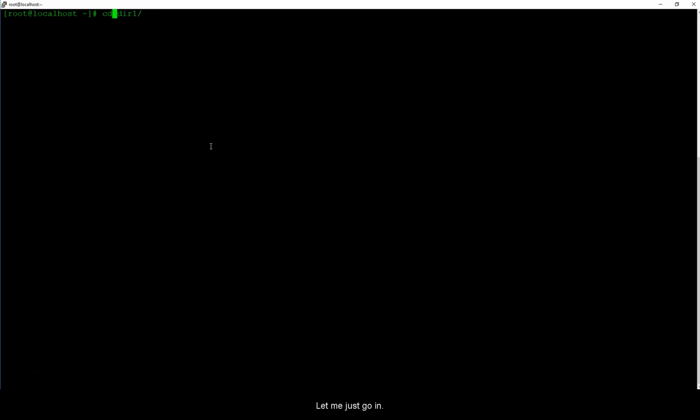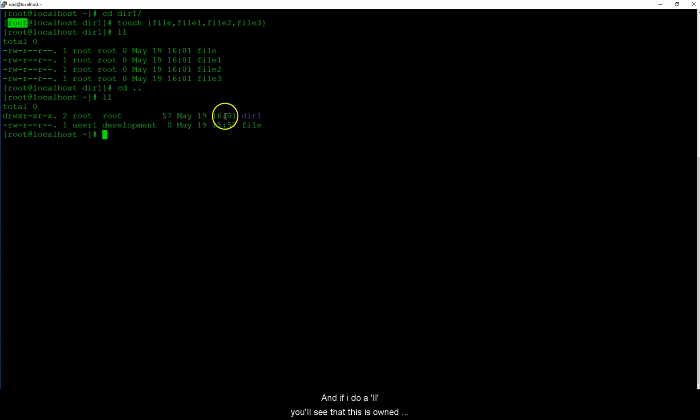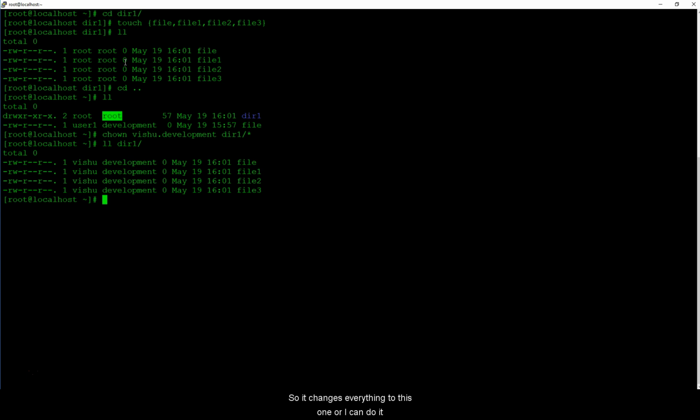Let me clear the screen and make some files in dir1. Let me just go in there and touch. Since we are root, it is going to create all these files as root. I'm going to do an LL, and you can see all these files are owned by root and group root. I'm going to go a directory back, and if I do an LL, you will see that this is owned by root and everything inside is owned by root. If I want to modify the ownership, I will do chown vishu.development and then dir1 and everything inside dir1. I can do it like this, and let us see if it works. It changed everything to this one.